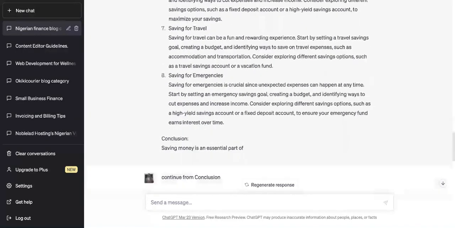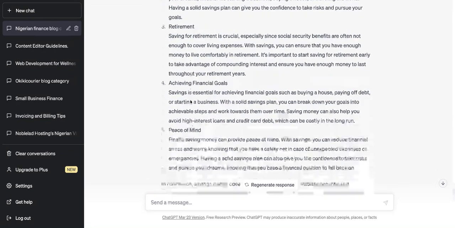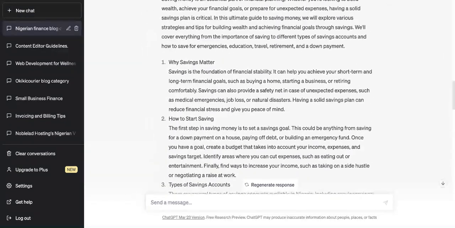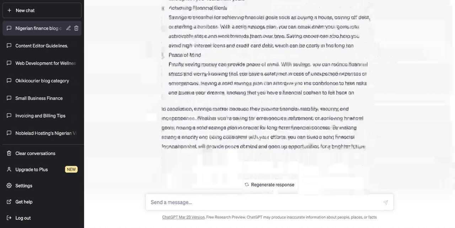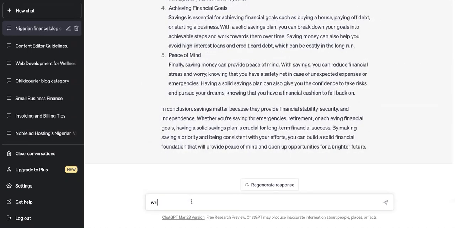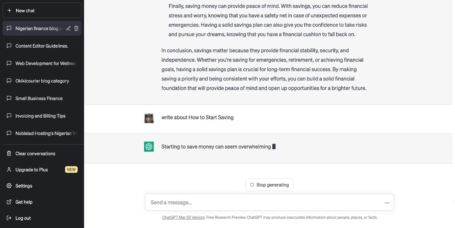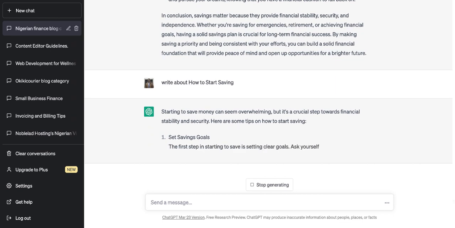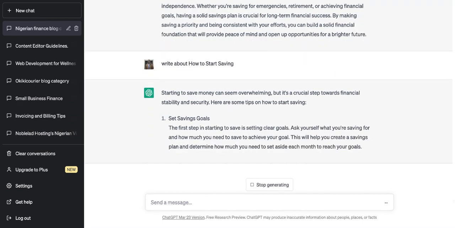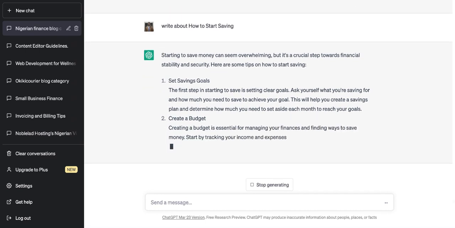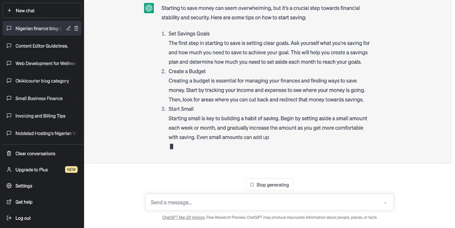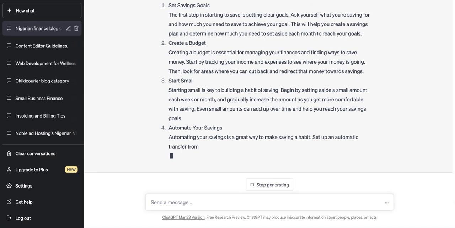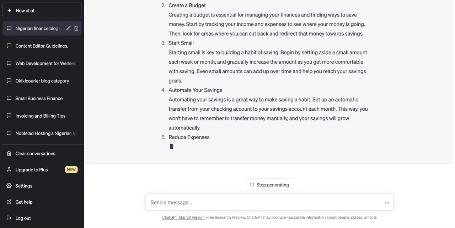So you see what ChatGPT has done? It has given us content for the first section of our content pillar, which is why savings matter. Another one could be how to start saving. Let me also write about how to start saving. See, that's an interesting thing about ChatGPT. It will blow your mind, right? So this is how to use ChatGPT to create content pillars,